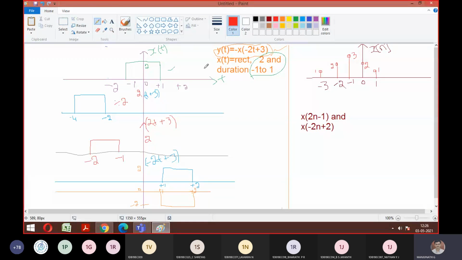So if any difficulties, anyone, let me know. So the sample is done, right? For 0 it is 2, for +1 it is 1, for -1 it is 3, for -2 it is 2, and again -3 it is 1. So for this given sample, we want to plot n-1.